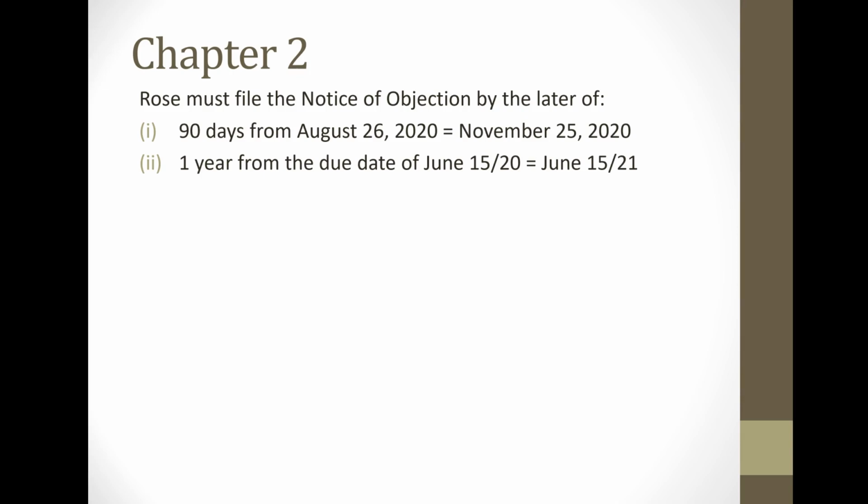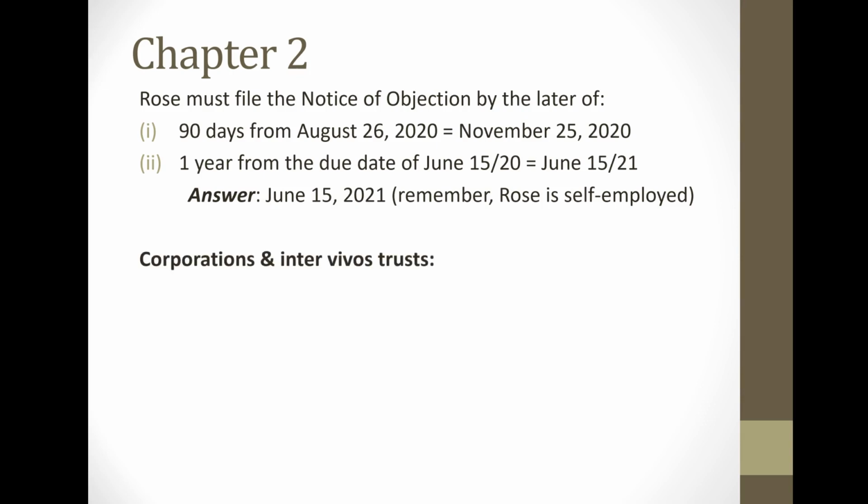Now, because Rose is self-employed, her filing due date is extended to June 15th, 2020. 1 year from that would be June 15th, 2021. So the later of those two dates would be June 15th, 2021. Moving on, corporations and inter vivos trusts have a different due date for the filing of the notice of objection, and it's just a standard 90 days from the date of the notice of assessment or reassessment.